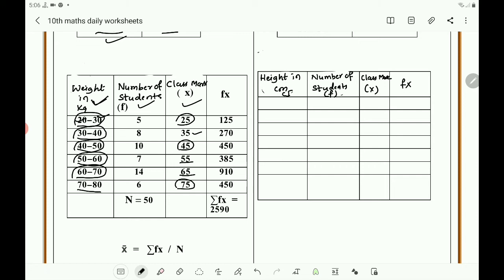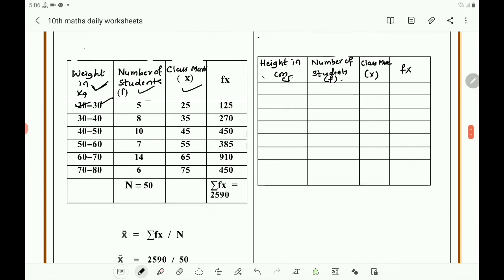So how will you get the class mark? Take the upper limit and lower limit. This is the upper limit, this is the lower limit. Or you take lower limit plus upper limit divided by 2. That is 20 plus 30 equals 50 by 2. Similarly, 30 plus 40, 70 by 2. 40 plus 50, 90 by 2. 50 plus 60, 110 by 2. 60 plus 70, 130 by 2. 70 plus 80, 150 by 2. You will get all these values.